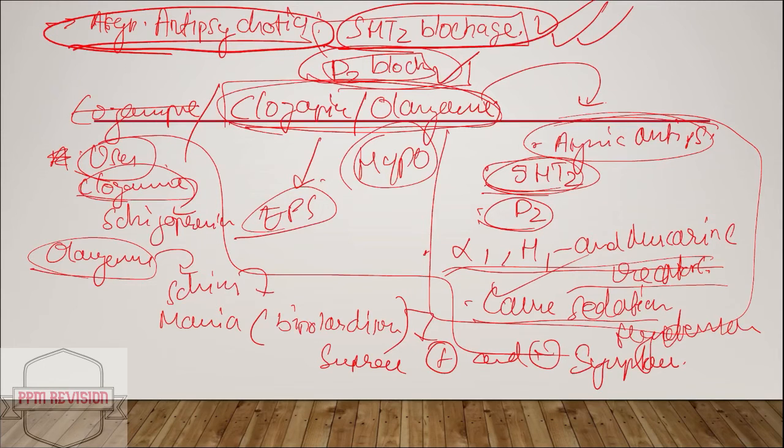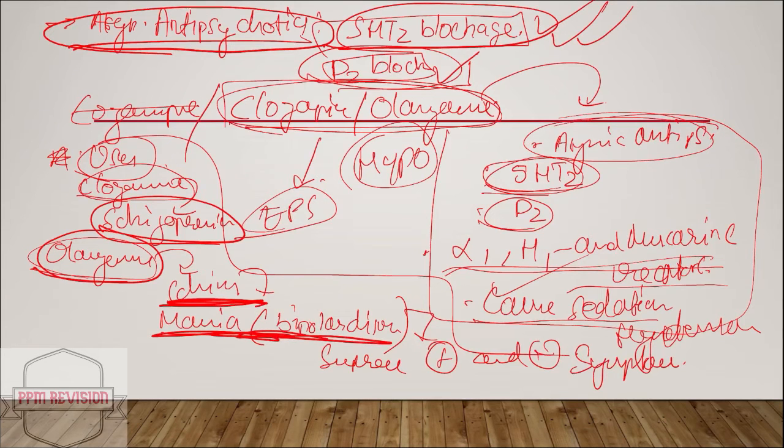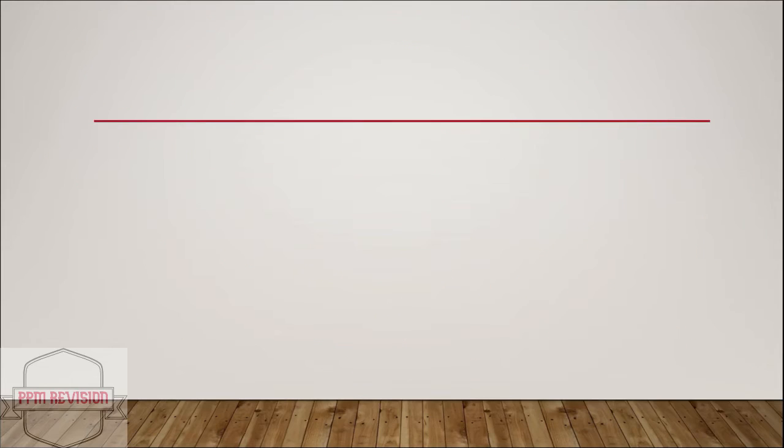Now looking at the uses, clozapine is mainly used in case of schizophrenia, and olanzapine can be used for schizophrenia as well as mania in bipolar disorders, and this suppresses the positive as well as negative symptoms. Positive symptoms are mainly the thought disorders, hallucinations, delusions, and the negative symptoms are such as social withdrawal and lack of motivation, things like that.